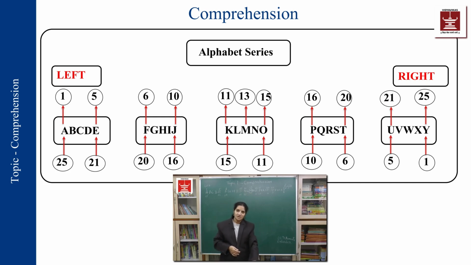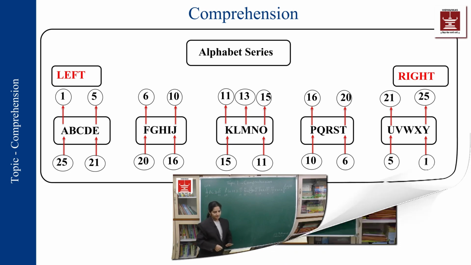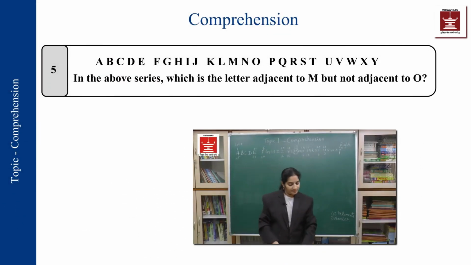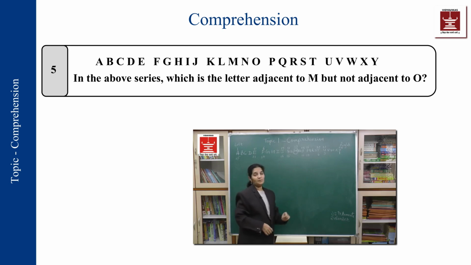What type of questions are asked is more interesting. We have also said which is the right hand side and which is the left hand side of the series. Now, in the above series, which is the letter adjacent to M but not adjacent to O? Adjacent means next to, without any gap.